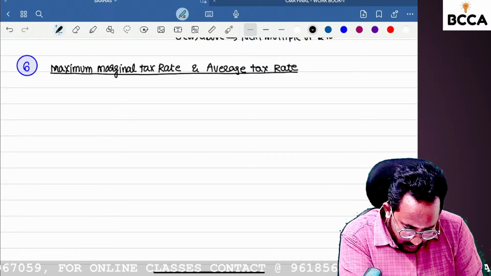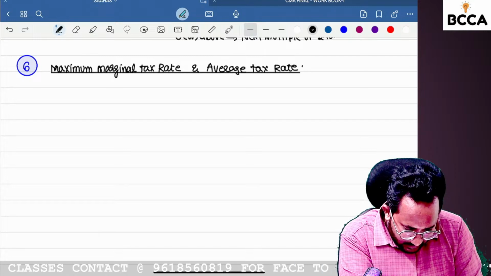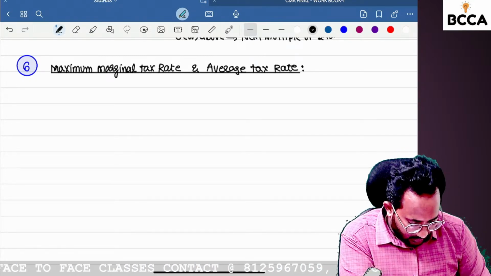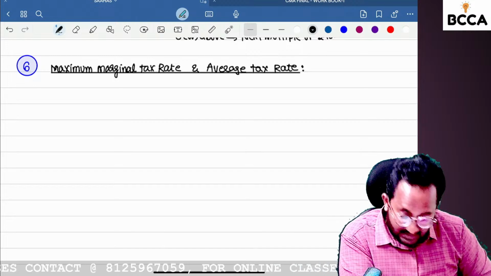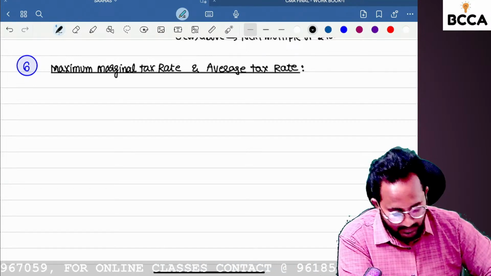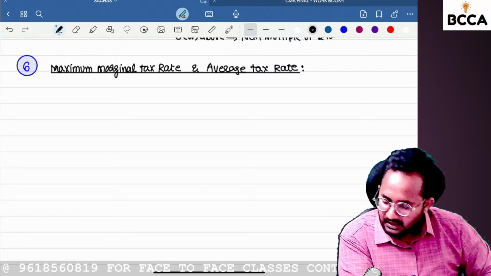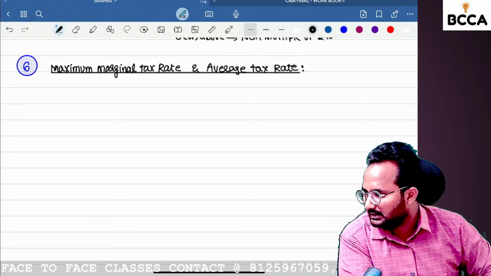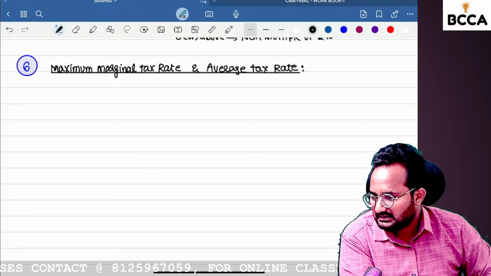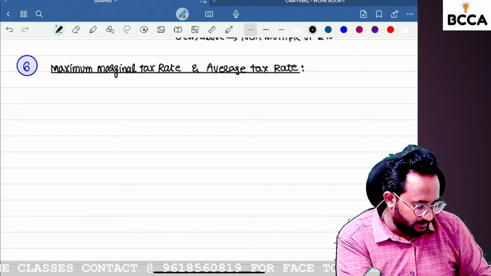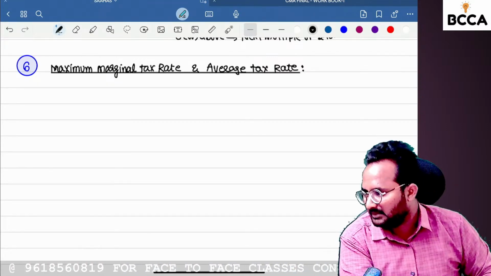If you have any doubts, please let me know. Otherwise, we can close the session. In this session you got a lot of amendments from the Finance Act 2023. So please revise the class and the classroom notes at least once in tomorrow's sessions. If you have any doubts, please let me know. Otherwise, we can close the session.